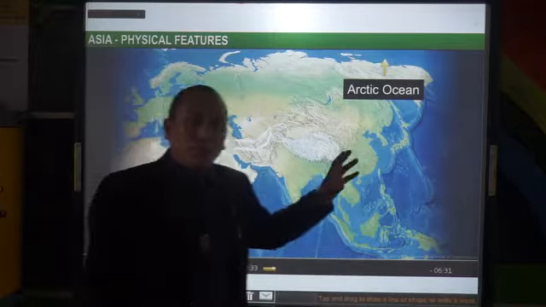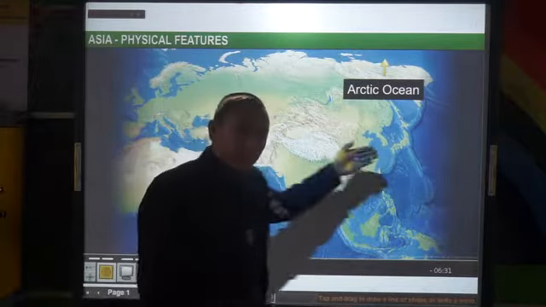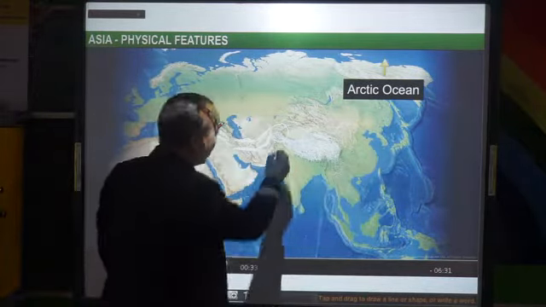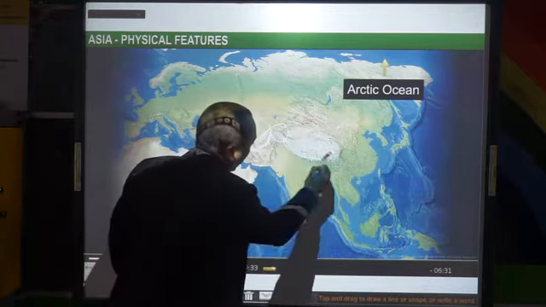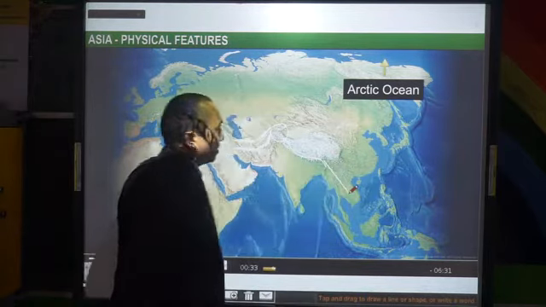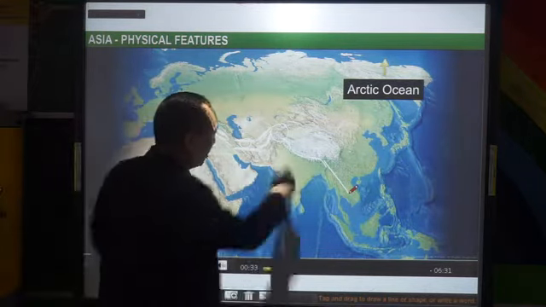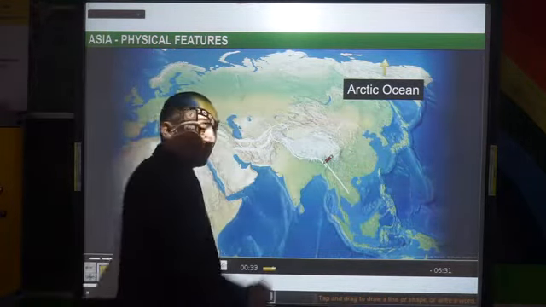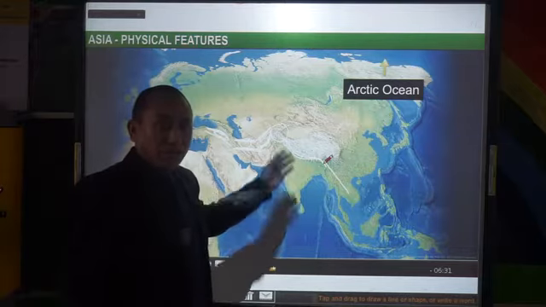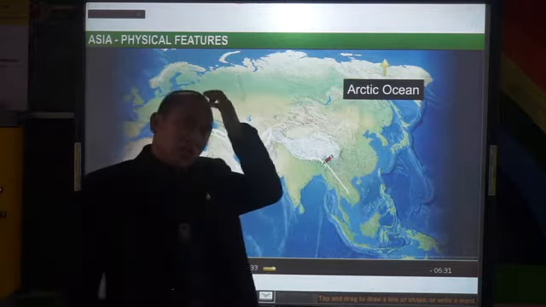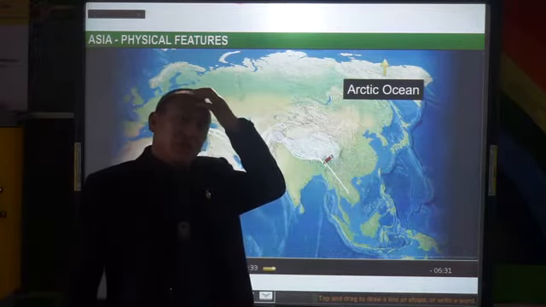Then we also have mountains which move to the eastern side. The first one we have is the Himalayas. This Himalayas goes further down into Arakan Yoma and Pegu Yoma. So this is the Himalayan mountain range, where we have Mount Everest, which is almost 8,848 meters high.